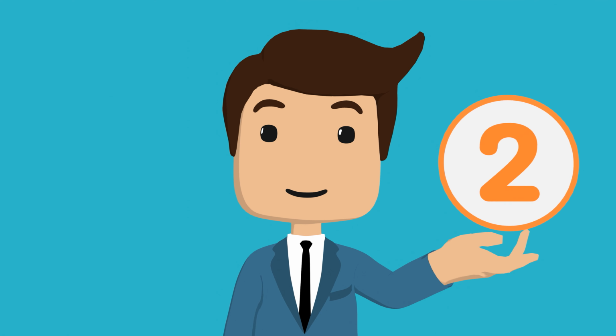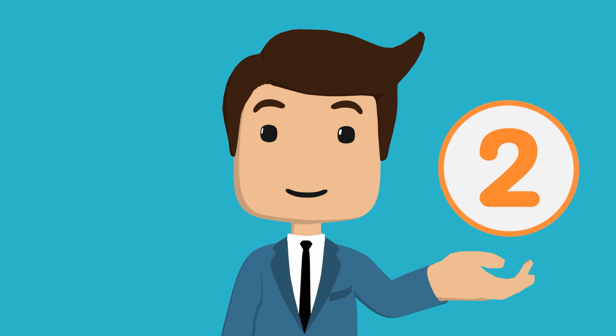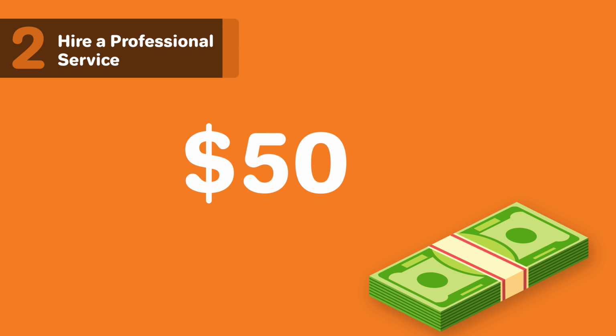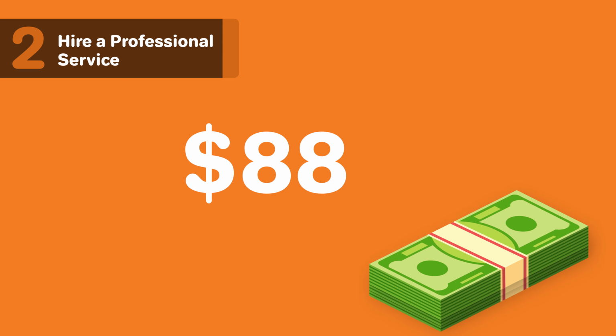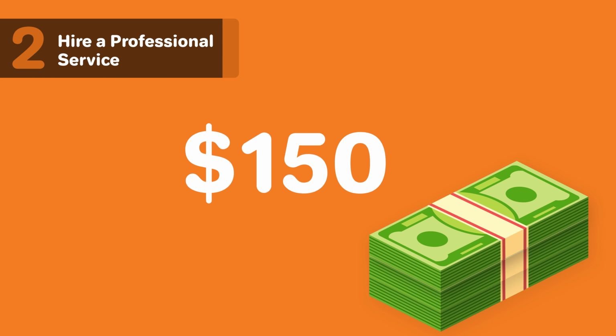Option 2. The second way to form a nonprofit is to hire a professional service to create your nonprofit for you. Hiring a professional service to file your forms and act as your registered agent for the nonprofit will cost you an additional $50 to $150. This fee only covers formation of a nonprofit corporation.